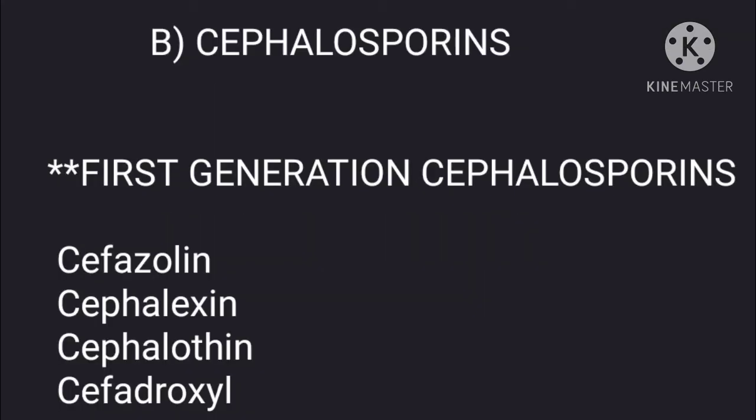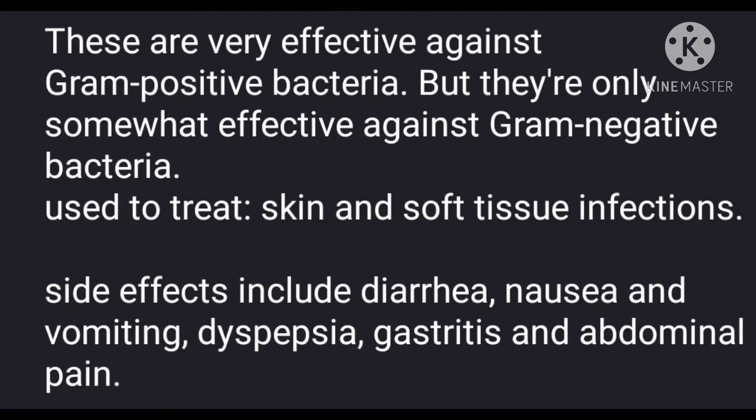After penicillin, the second drug is cephalosporin, which also acts by inhibiting bacterial cell wall synthesis. The first generation cephalosporins include cefazolin, cephalexin, cephalothin, and cefadroxil. These are very effective against gram-positive bacteria, but only somewhat effective against gram-negative bacteria. These are used to treat skin and soft tissue infections. The side effects include diarrhea, nausea, vomiting, dyspepsia, gastritis, and abdominal pain.